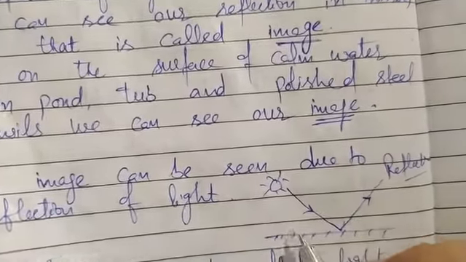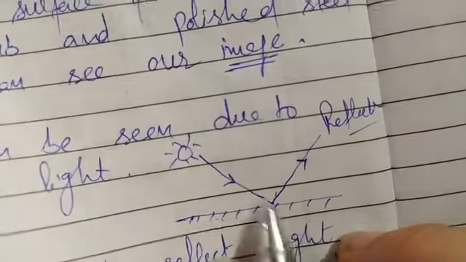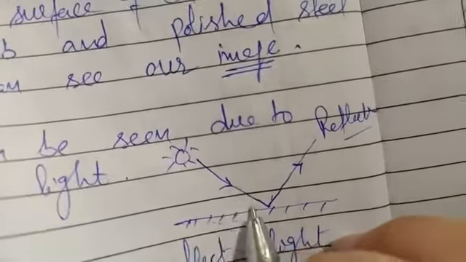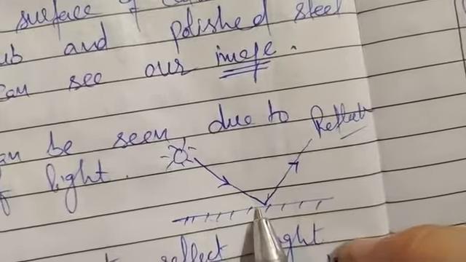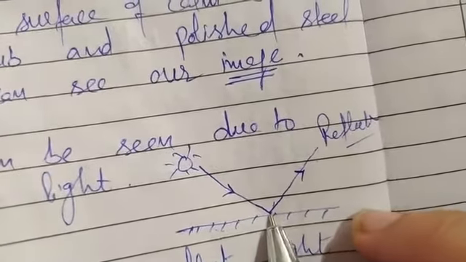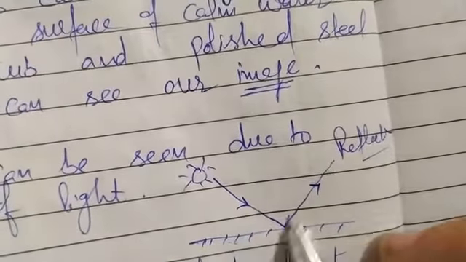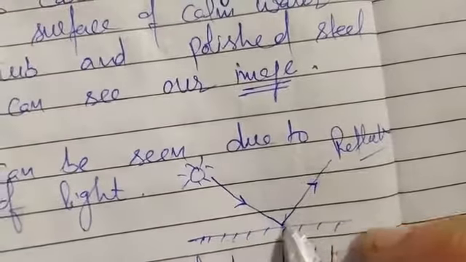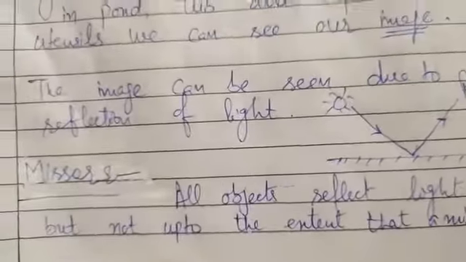For example, consider the reflection of rays of light coming from the sun from the earth's surface. This is the earth's surface, and as we know, a number of rays of light come from the sun. Here we have drawn one ray of light. When it strikes the earth's surface, it bounces back, and this phenomenon is known as reflection of light. This is known as the incident ray, and this is known as the reflected ray. Due to this bouncing back of light, reflection occurs.